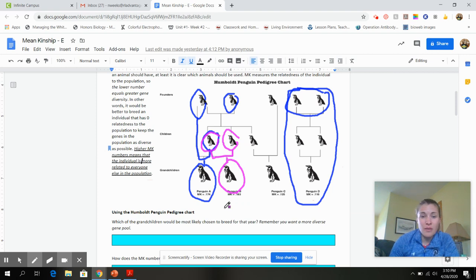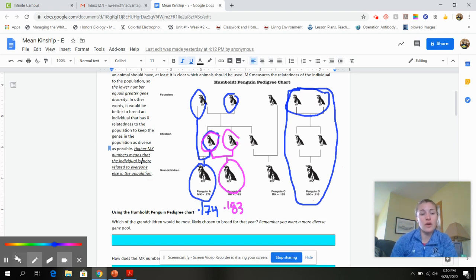And we can see that in the number because that one has a 0.183 kinship. And this penguin right here, the one that I circled in blue, whose grandparent and parent were related to each other, has a 174. Okay, so those are pretty high numbers compared to those other ones. So we can start to look at those patterns to see which ones we would actually want to use for our breeding program.